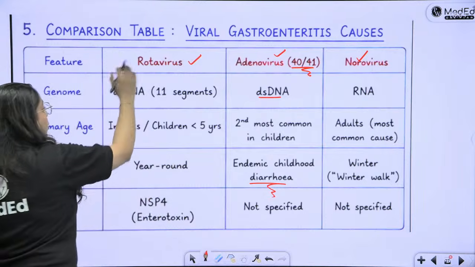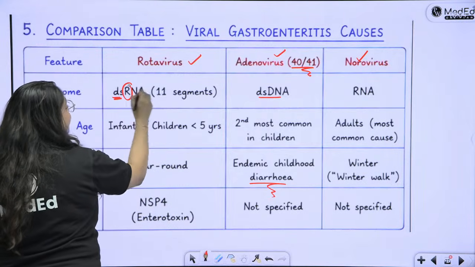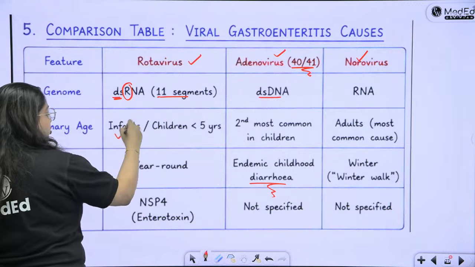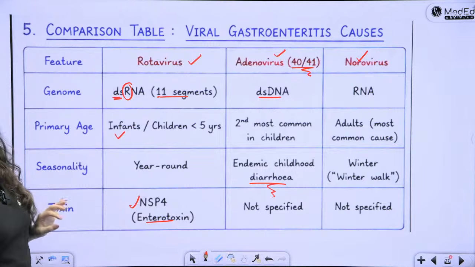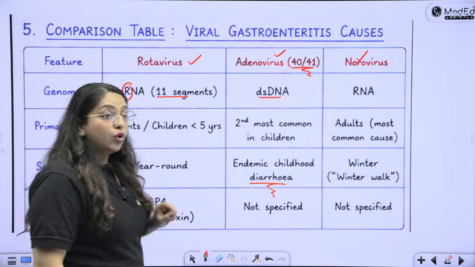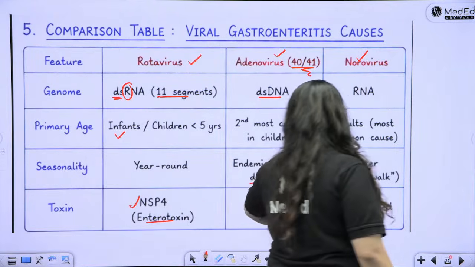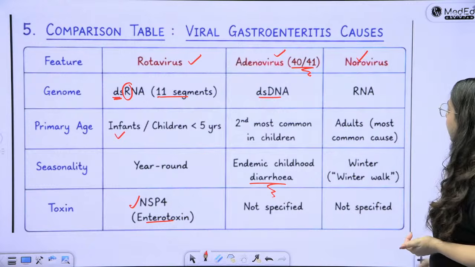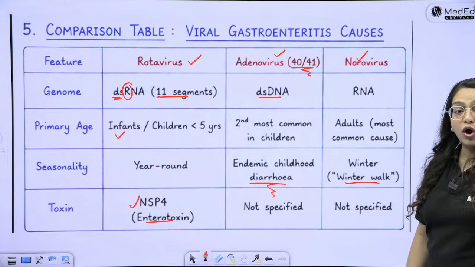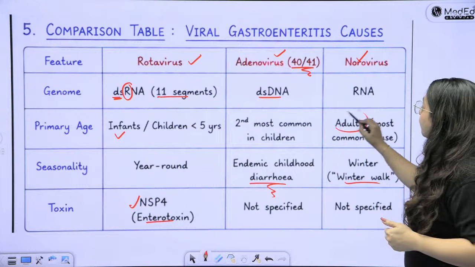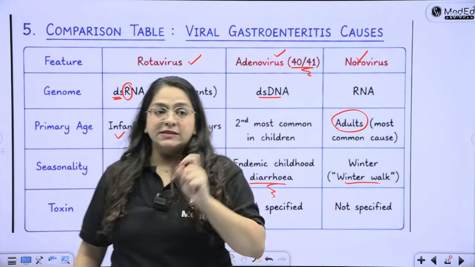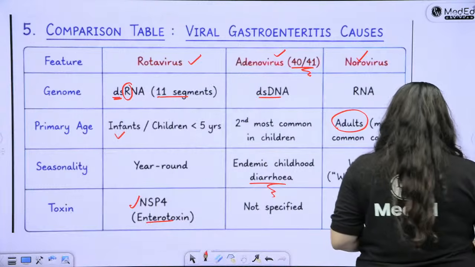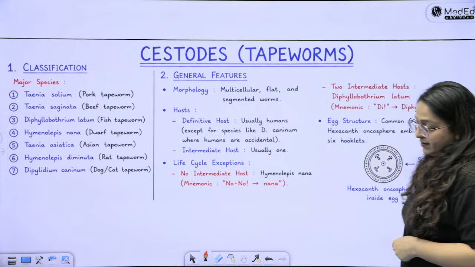Rota has double-stranded RNA with 11 segments, causes disease in children, and NSP4 is the enterotoxin responsible for causing the disease. Norovirus is also the Norwalk virus, so remember winter walk or north walk. This is responsible for the most common winter diarrheas in adults. These are the important viruses associated with diarrheas.